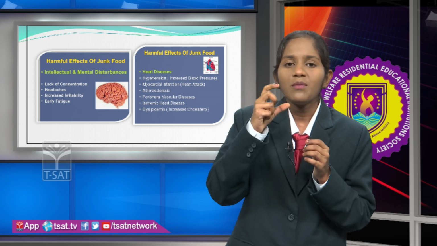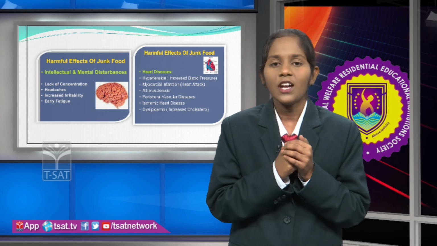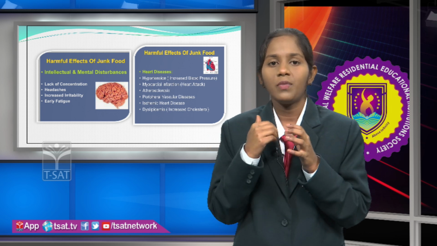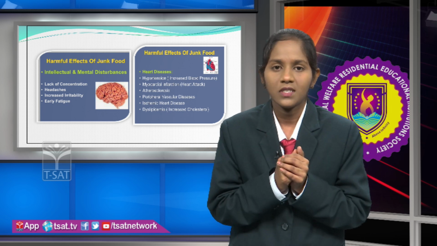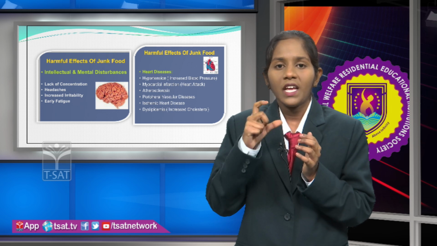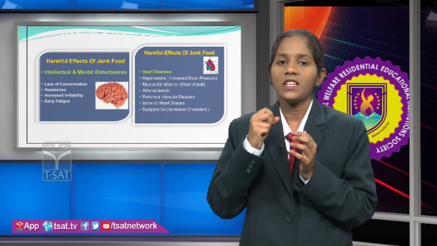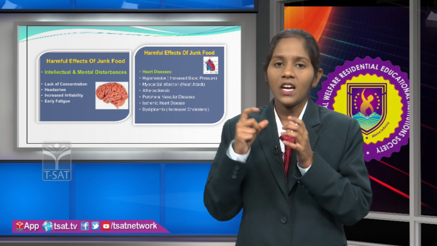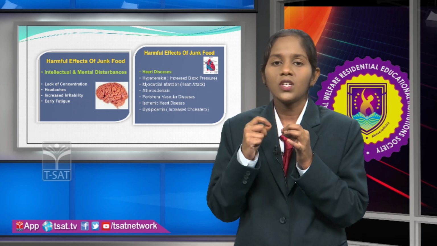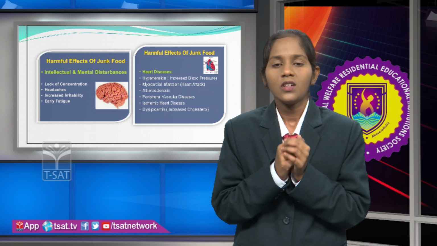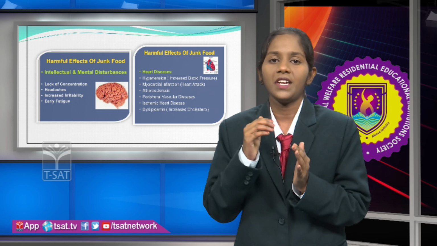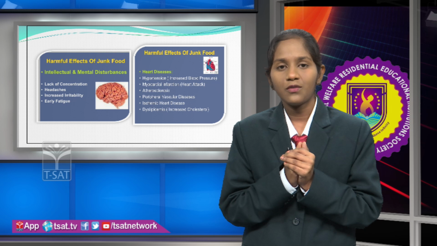So when the diameter of the arteries decreases, automatically there is no supply of blood through the arteries to the rest of the body parts. So here, due to the plaques which are formed by the accumulation of fats and cholesterol, automatically the arteries' diameter will decrease, right? So then there is a pressure on the arteries. So this is how blood pressure will also increase due to the consumption of junk food.